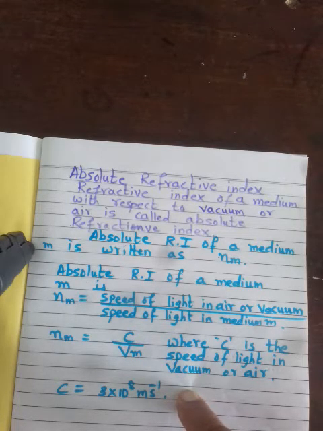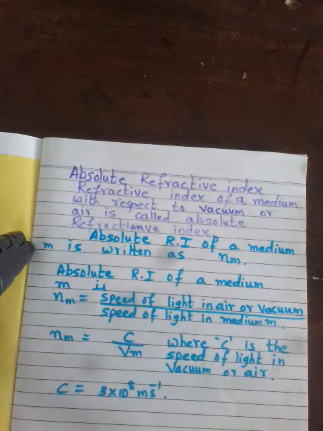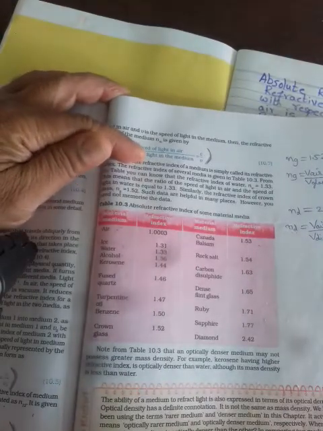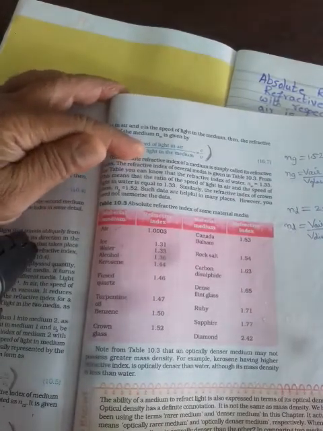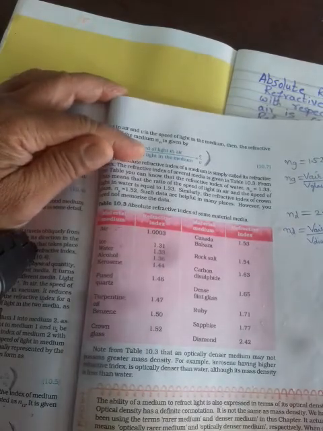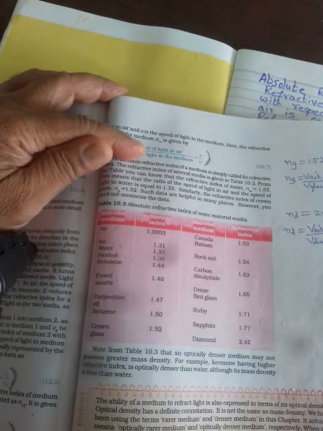Now we will see the absolute refractive index of different media on page number 175, table 10.3. They have given the absolute refractive index of different media.